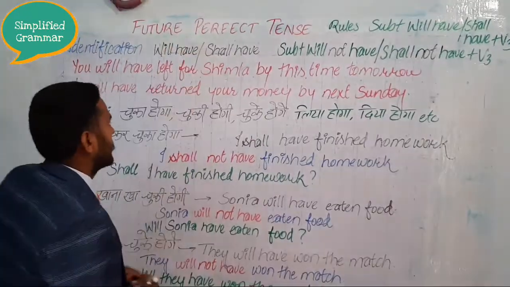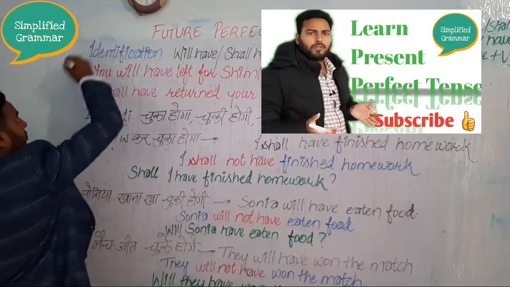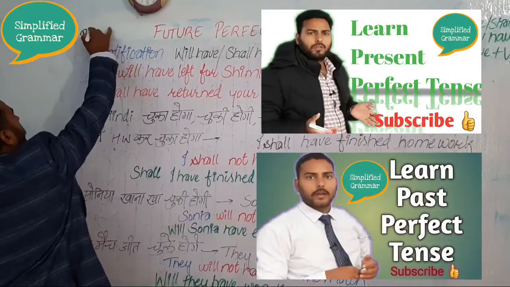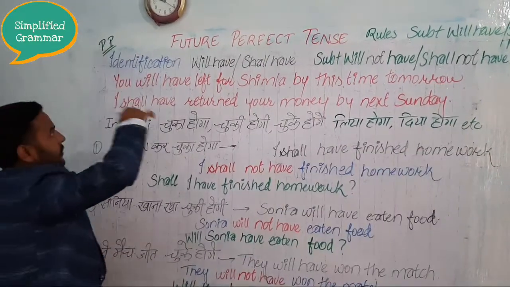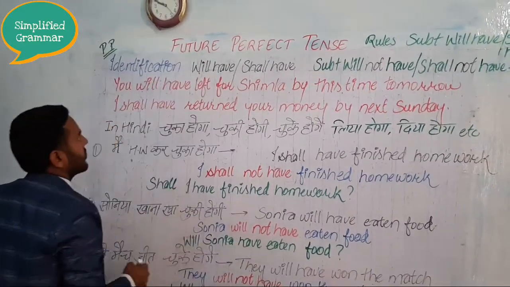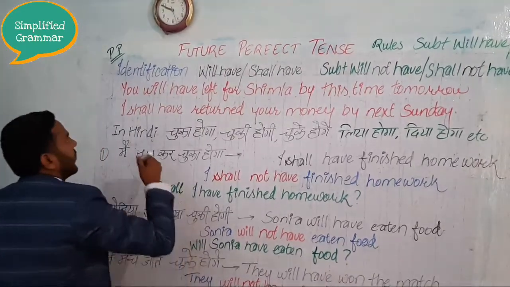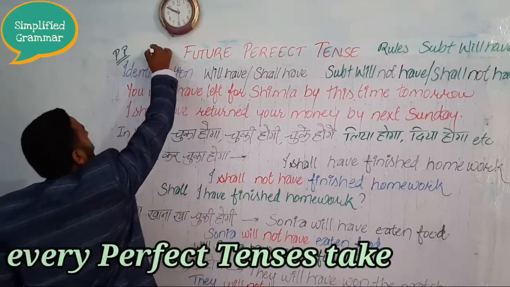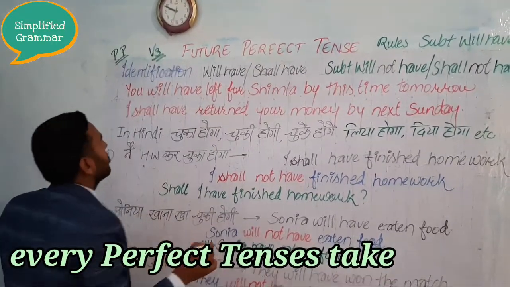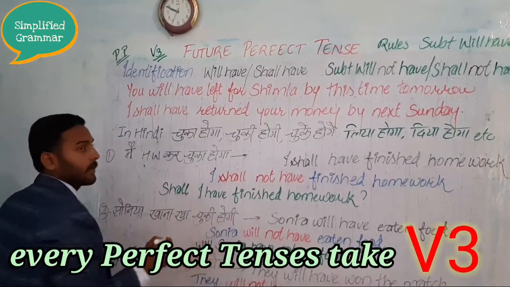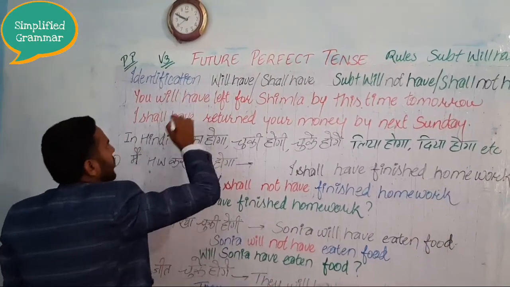Future perfect tense. You learned present perfect tense and past perfect tense in the previous videos. Here we will learn future perfect tense. This is the last video of perfect tenses. I already shared that in every perfect tense, whether of past, present or future, we use the third form of the verb. So here also we will use the third form of the verb.